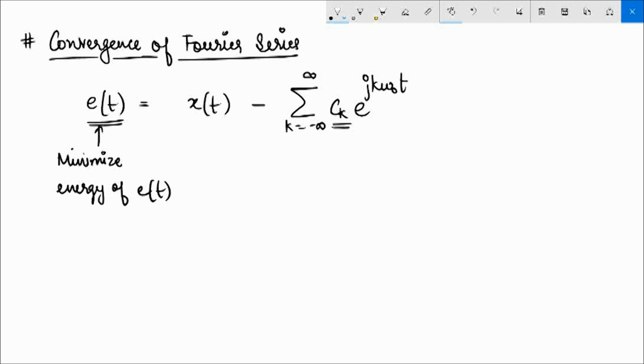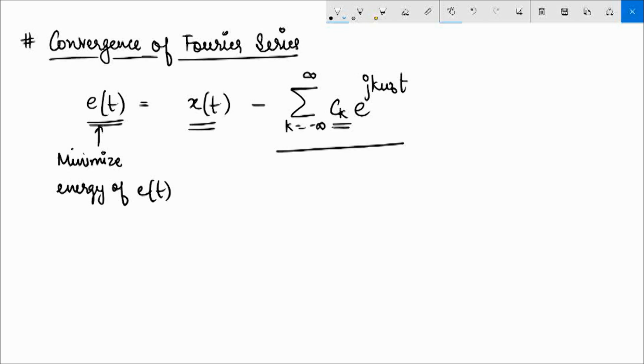Minimizing the energy or saying that the energy tends to 0 does not directly imply that x(t) is actually equal to its Fourier series representation at all t. It simply means that if you find the difference between the two, the energy of that difference signal would come out to be 0.